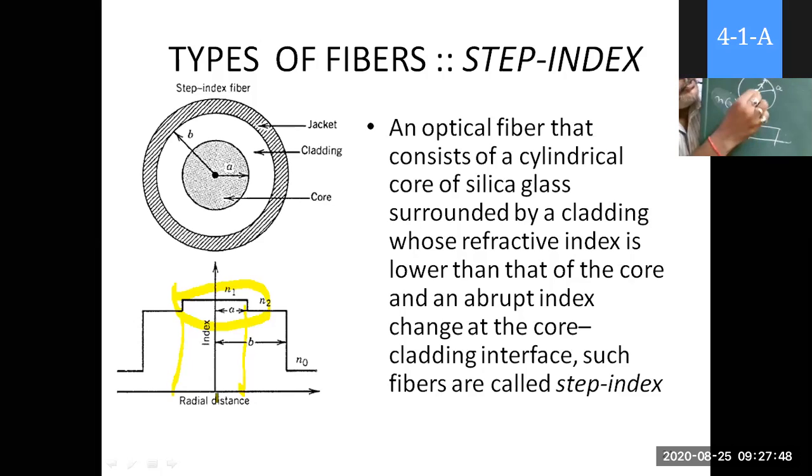For r less than A, approaching A, the refractive index is N1, and that is the core. For r greater than A and approaching B, it is cladding.